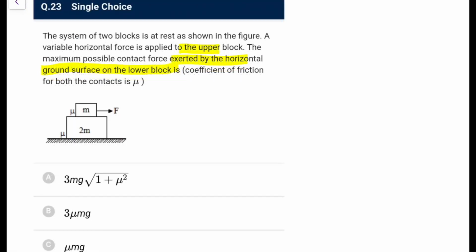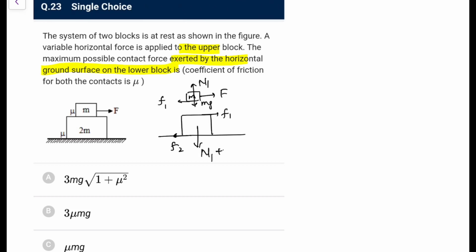So here if I draw the FBDs, first of all, let me draw it separately. Because this force F has a tendency to go forward, friction will act here. Let's say this is F1, and the reaction of F1 acts here, that is F2. And this normal N1 by balancing would be equal to mg, and this N1 will be exerted here also, plus 2 mg would be equal to N2. So you can directly say this N2 is equal to 3 mg.